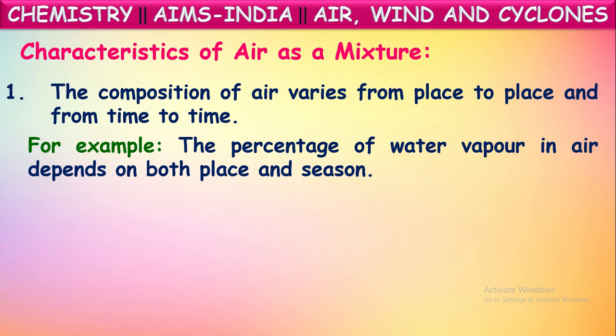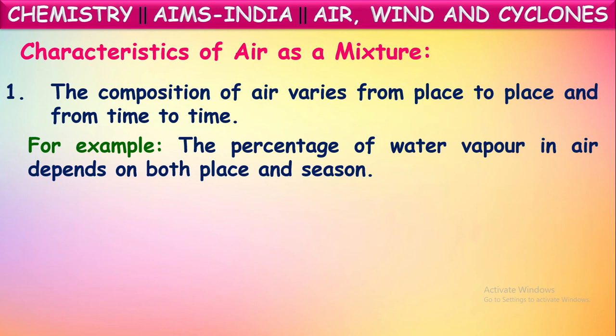If it is a place near the coast or oceans, the water vapor in the atmospheric air will be very high, because as there is a nearby water body, more water will be converting into vapor form.